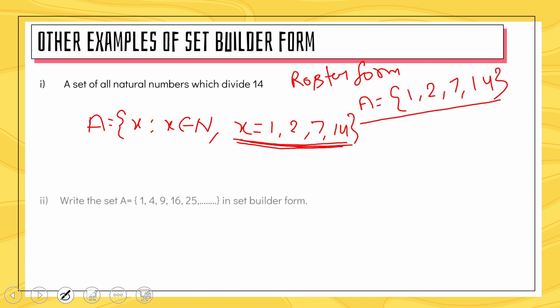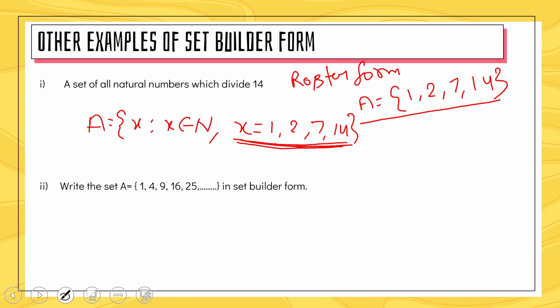Let's take another example. Write the set A, 1, 4, 9, 16, 25 in set builder form.